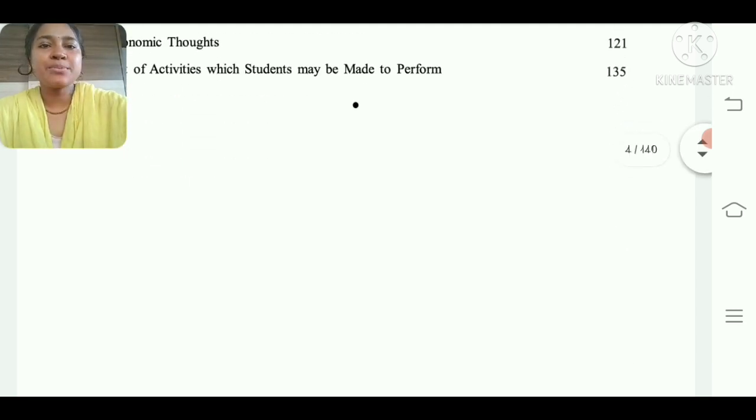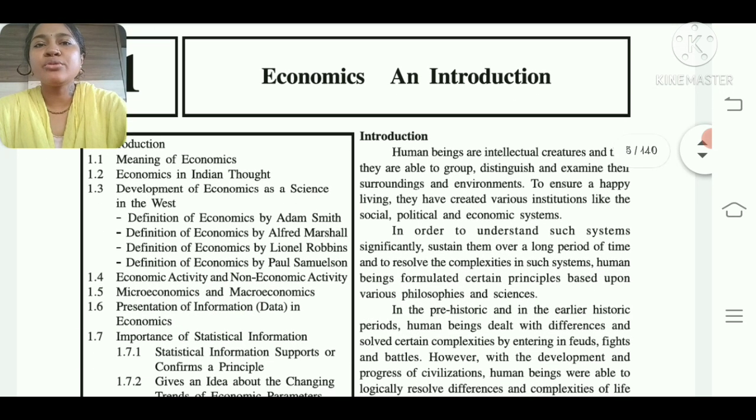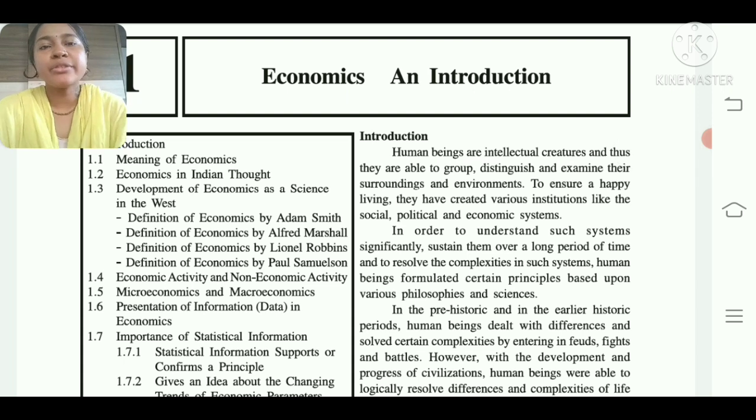Now, today's portion: after the introduction and every portion, we will start with our chapter number 1. Chapter number 1, economics and introduction. What portions are we going to see in chapter number 1? First of all, an introduction is given about economics. In economics, you have to write an introduction in question answers. When you are attempting the detailed five-mark question answers, you have to write the introduction in them.